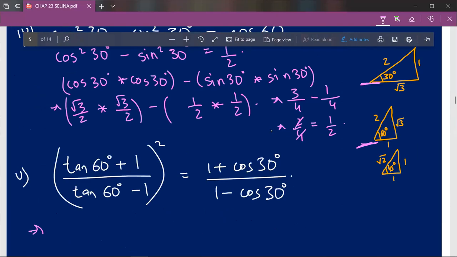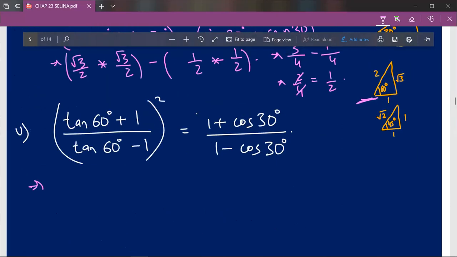Now the third level of difficulty is that you have to solve both sides of the question. So you have to solve this LHS as well as RHS, and you have to find the values to be the same. Therefore the question will only be proven when you have shown that LHS is equal to RHS, that is, the values on both ends are equal. So in order to do that, first we'll solve our simple formulas.